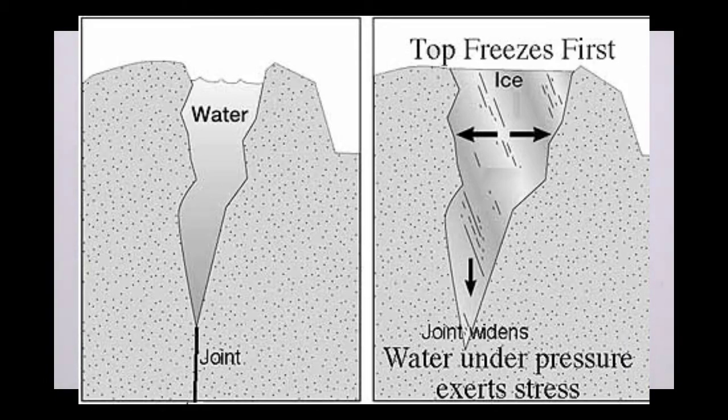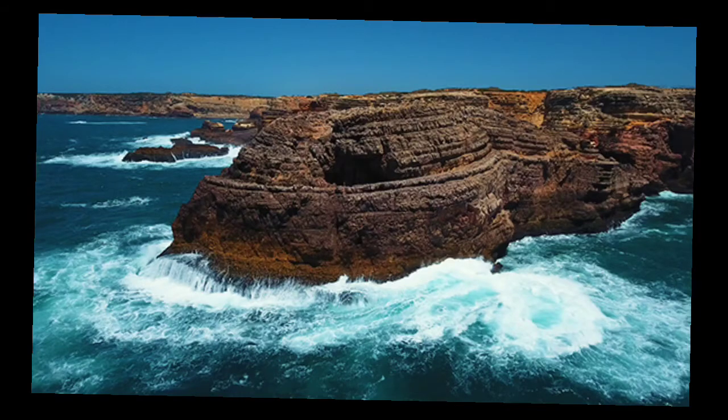Due to crystal growth also, mechanical weathering takes place. Crystal growth is also mechanical weathering. Coasts have rocks. In many coasts you will get to see rocks. Such coasts are called rocky coasts. A rocky coast means a coast which has rocks.